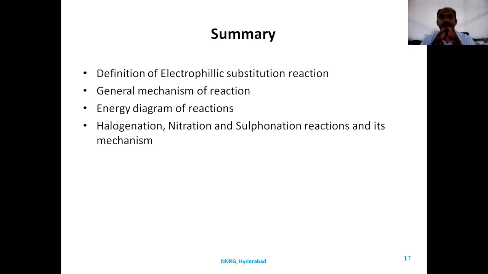The student will be able to write the mechanism of reactions and the energy diagram. There are two transition states formed. The first step is very slow and requires more energy to form the transition state, while the second requires very little energy, as the intermediate loses a proton to form the substituted product. So we have seen the energy diagrams, and the halogenation reaction to give chlorobenzene or bromobenzene, the nitration reaction to give nitrobenzene, and the sulfonation reaction to give benzene sulfonic acid.